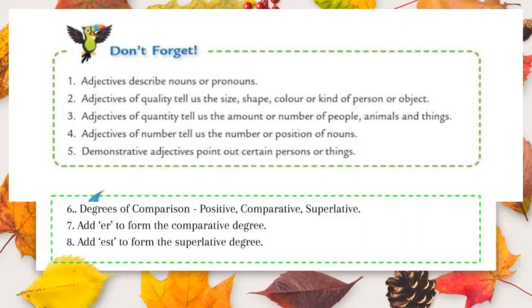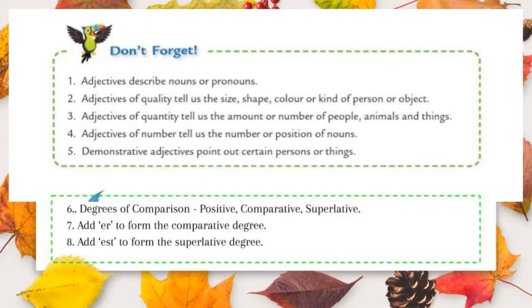Students, we came to an end. That means recap corner. Today we have seen two chapters. One is adjectives and another one is degrees of comparison. Let's recall again. Adjectives are the words used to describe nouns or pronouns. And we have seen some kinds of adjectives. They are adjectives of quality, adjectives of quantity, adjectives of number, and demonstrative adjectives. We know very well that when we talk about size, shape, color, and quality of a person or object, it comes under the category adjectives of quality.